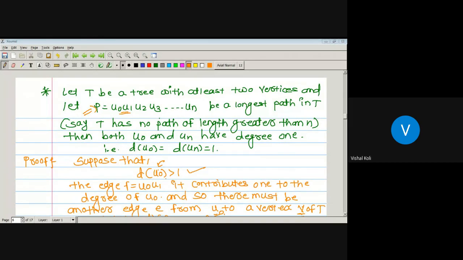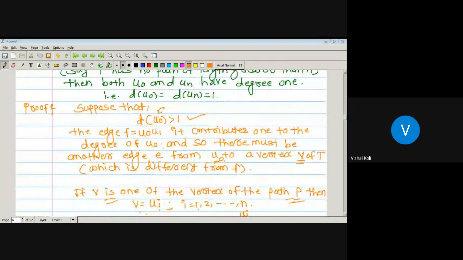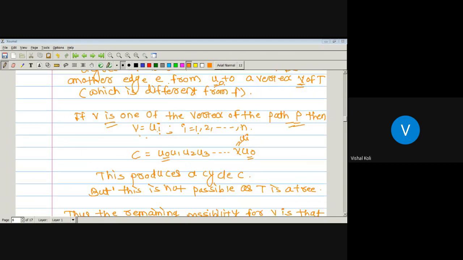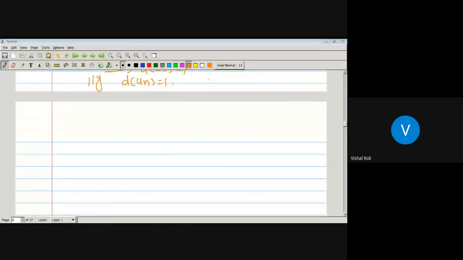Either this UN minus 1 is a member of that path, or it is not a member of that path P. And the same we have to do as we have done on this. Is it clear? Yes, sir. And hence the proof. So whenever we have a tree with at least two vertices, then there are at least two vertices which have degree 1. That is, there are more than one vertices having degree 1.